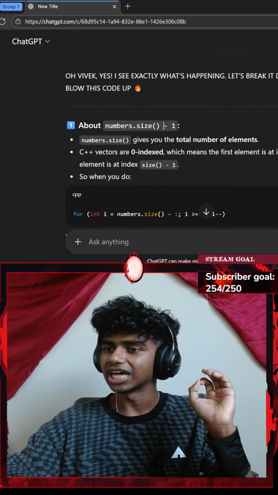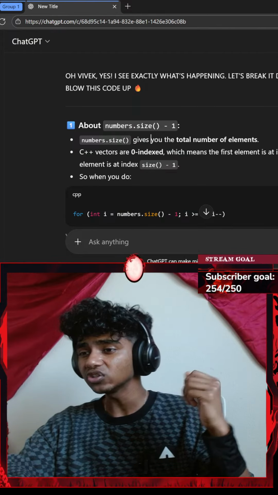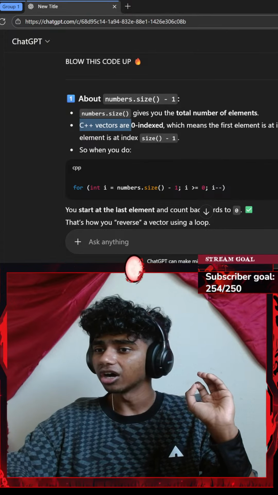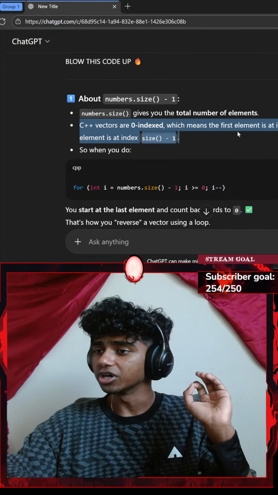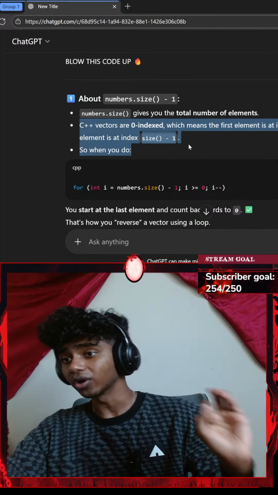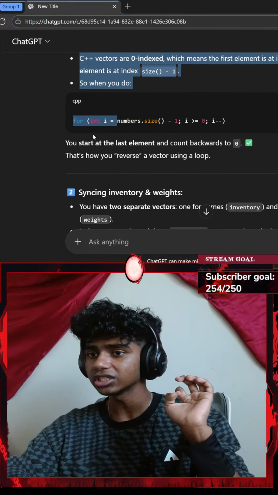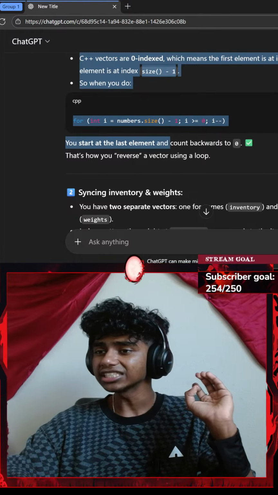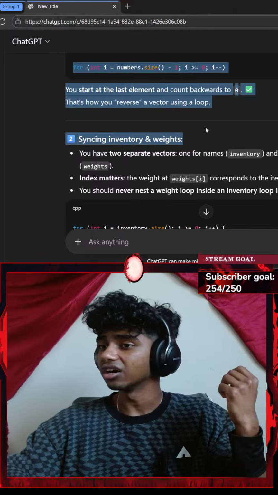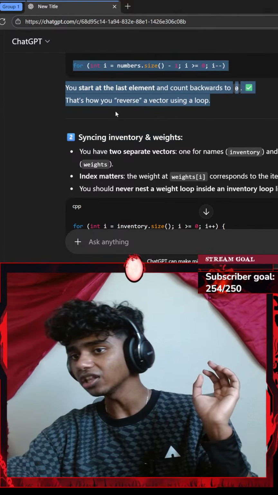About numbers.size minus 1. Numbers.size gives you the total number of elements. C++ vectors are 0 indexed, which means the first element is at index 0, the last element is at index size minus 1. Okay, that makes sense. So when you do this, you start at the last element and count backwards to 0. That's how you reverse a vector using a loop.